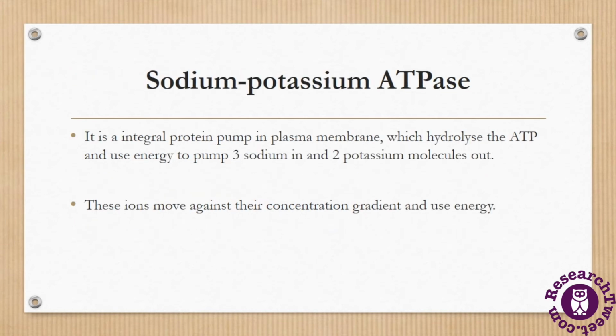Now let's discuss the most important concept, which is sodium potassium ATPase, the most common example of ATPase in the plasma membrane. It is an integral protein pump in the plasma membrane which hydrolyzes ATP and uses the energy to pump 3 sodium ions in and 2 potassium ions out. These ions move against the concentration gradient, and that's why they use energy. They get this energy from ATPase, which breaks the ATP molecule into ADP and releases the phosphate group.